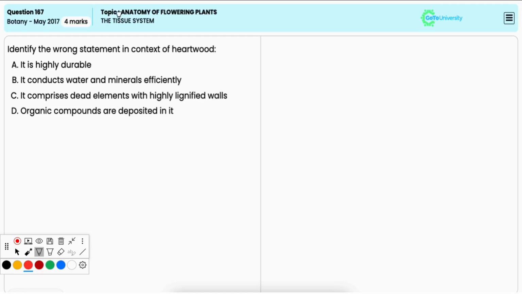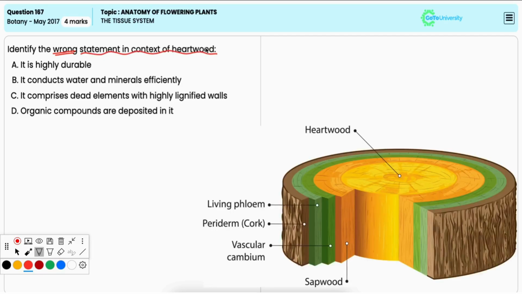In this question, you have to identify the wrong statement in context of hardwood. Option A, it is highly durable. This is true. Hardwood is highly durable because it is composed of dead, lignified cells, and compounds like tannins and resins are deposited in it, making it resistant to decay. Hence, it is an incorrect option.